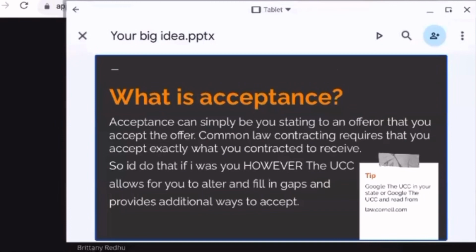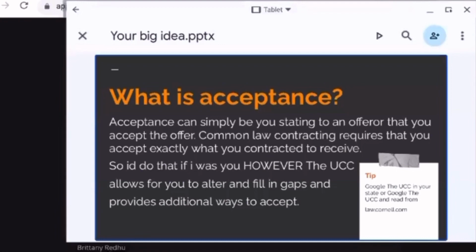Acceptance can be you simply stating to an offerer that you accept the offer. If you go to a car lot and they let you know the price of this car is $60,000, you can orally say, "Okay, yeah, I accept. We'll go ahead and write this up." That would be an example of common law contracting.